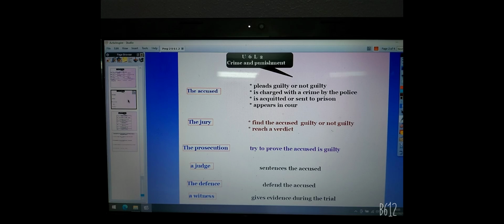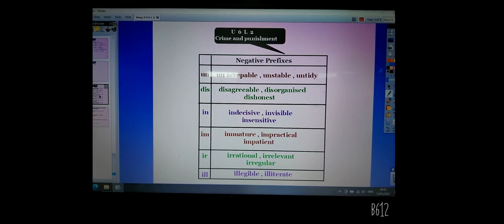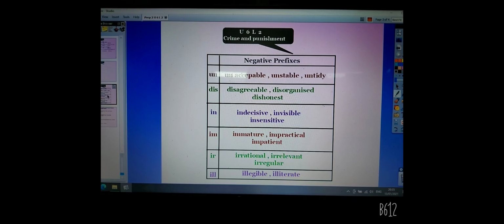That's all for these new words, but let's go to talk about negative prefixes. As we know, we use the prefixes un, dis, in, im, il, and ir to make adjectives negative. For example, unconvertible, disconnected, informal. So we use a prefix to change the meaning, to give the negative.